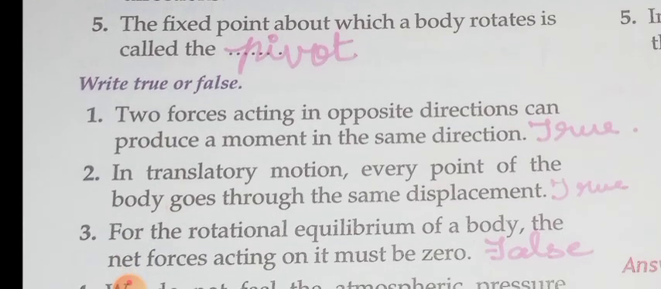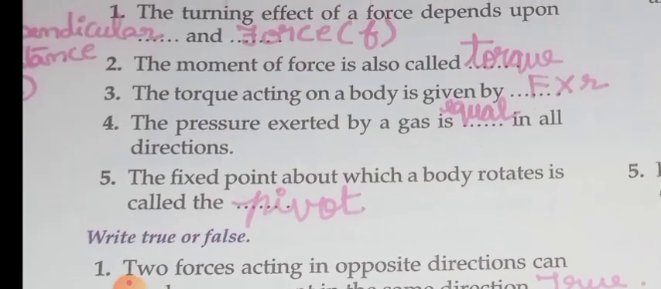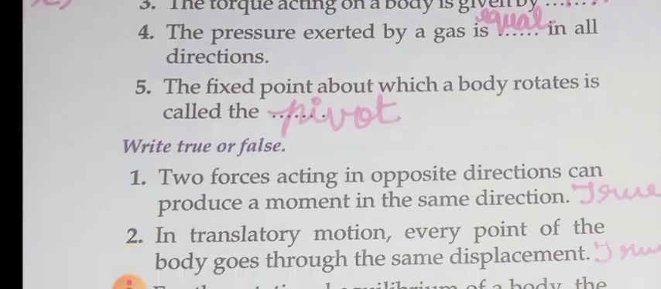Fifth one, the fixed point about which a body rotates is called the pivot. Is called as what? Pivot. So P-I-V-O-T, pivot. Okay, children. So do you understand this fill in the blanks? Yes. Shall we move to the next one?